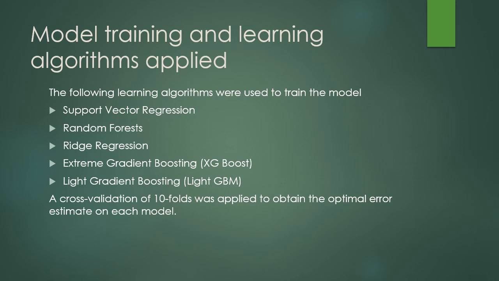Thirdly, we use the ridge regression, by which the loss function is the least linear squares formula, and the regularization is based on the L2 norm. Then we use the boosting methods, which is the XGBoost and the light GBM, to further improve the accuracy of the model. In addition to the use of these models, we also use a cross-validation of tenfolds in order to obtain the optimal error estimate on each model.